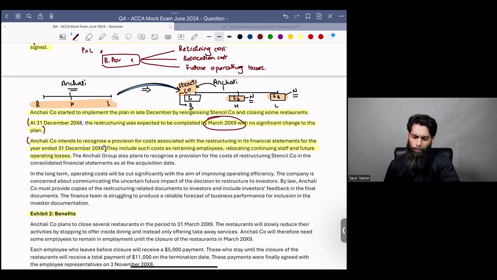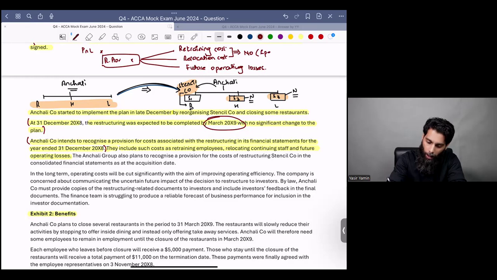My first question. Can retraining and relocation cost become part of restructuring provision? Yes or no? Can they recognize a restructuring provision for retraining and relocation cost? No, no, no. Specific prohibition by IS 37.